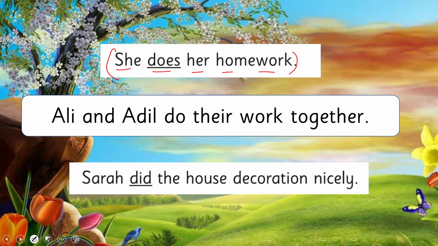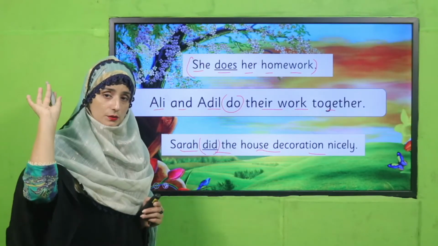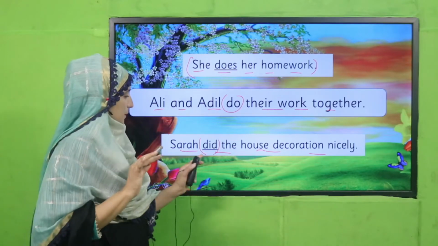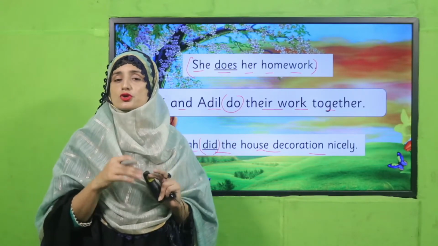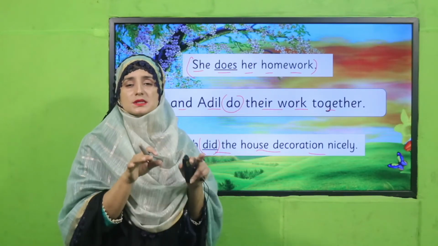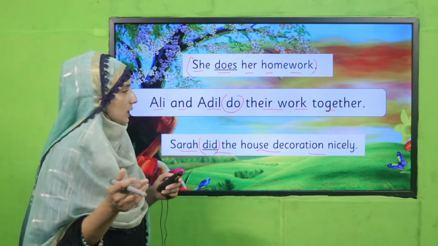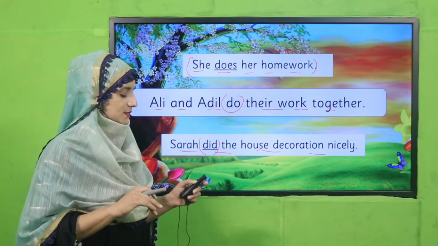See in examples, she does her homework. Okay, she does her homework. There is no other verb there. So does is being used as a main verb. Ali and Adil do their work together. Sarah did the house decoration nicely. So now have you got that? Sarah did means she did. It means the time has gone. Okay. So keep remembering that we use did to show an action that happened in the past, and do and does for present time, like habitual actions that we do regularly. Okay, these are called present time.